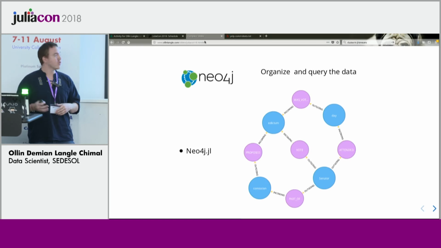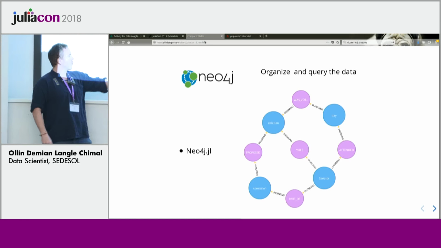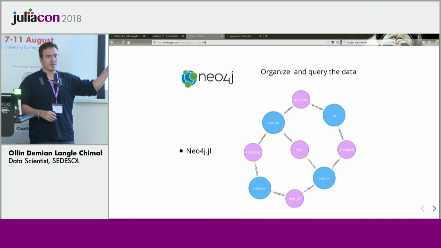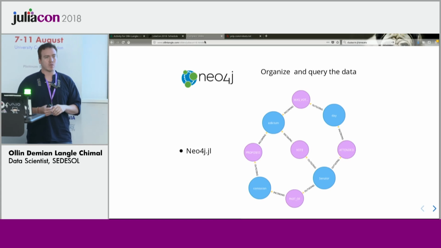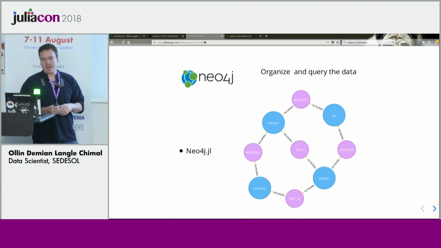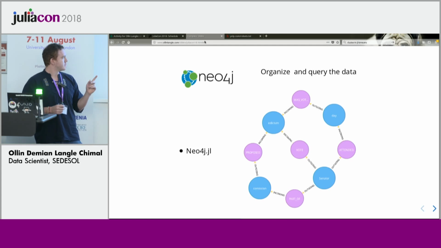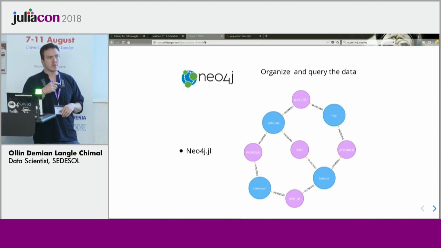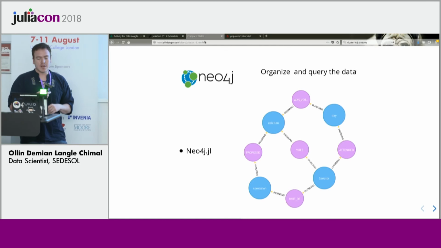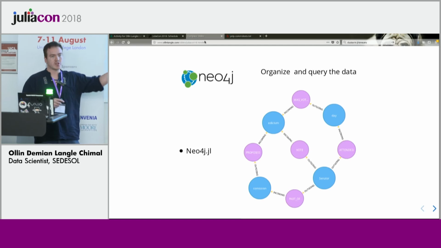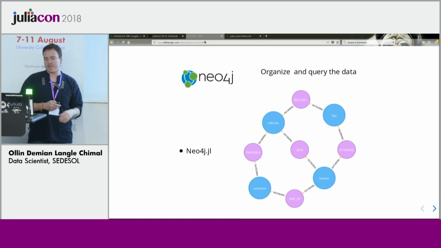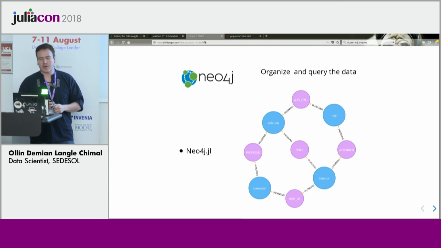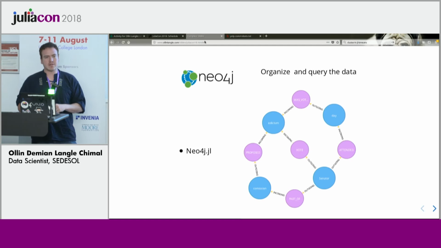So you can do that, and as you can see here, we have a lot of relationships. This is a metagraph. It's not the actual network that we're going to analyze. We have a lot of nodes, and the pink ones are not actually nodes, but relations. So there's a lot of information in that graph. And we can use Neo4j.jl to query the data and grab the insights from it.